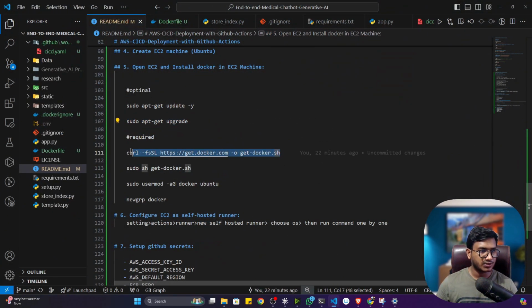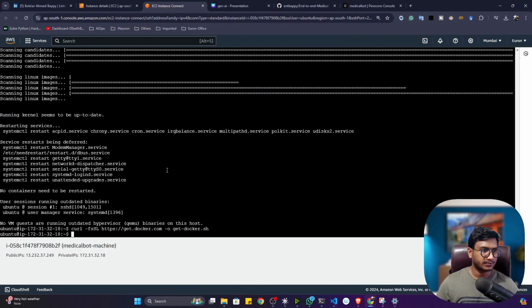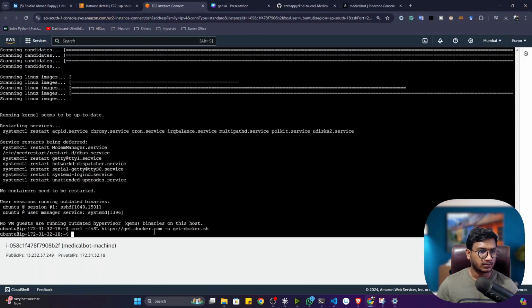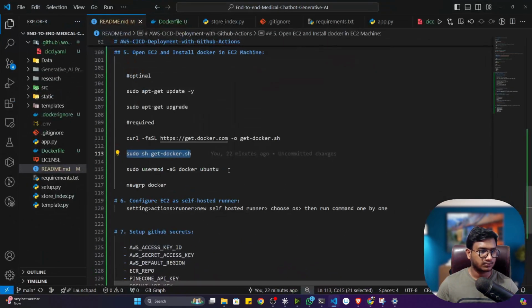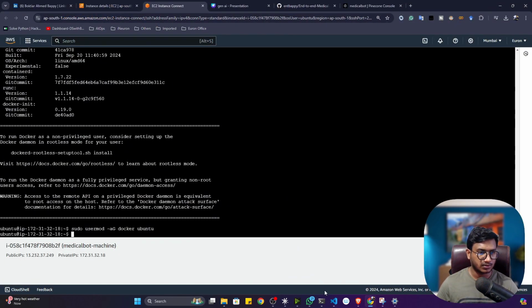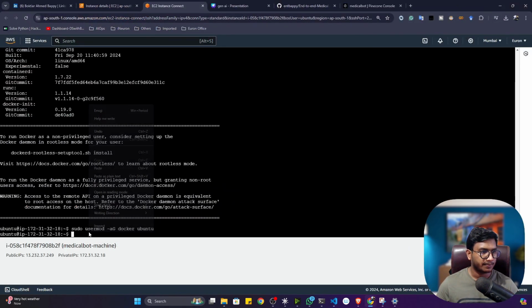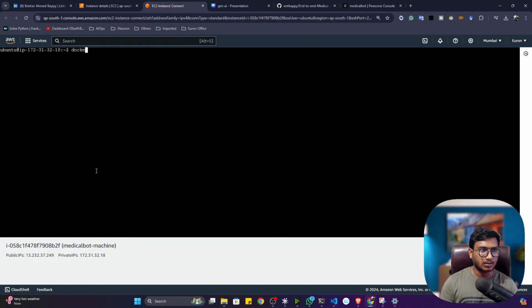Now I have to set up Docker in the EC2 machine. So this is the command you have to run. Copy the next one and execute. Then I will execute this one, then the last command. We have to add Docker to the sudo group. Now to check if it is running or not, you can execute one command, docker --version. If it is showing the version, that means Docker is installed successfully.